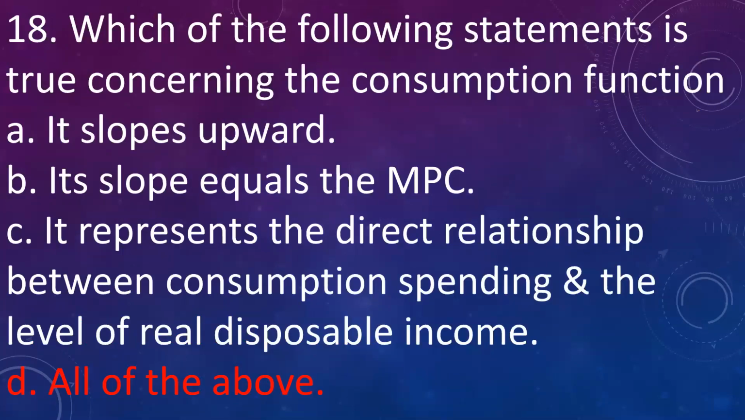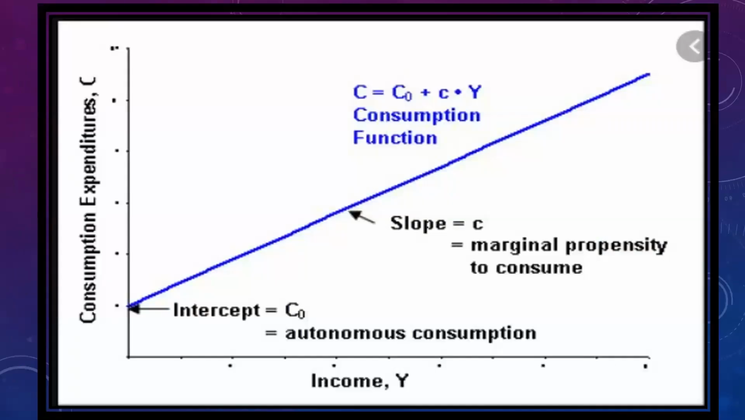You can see the consumption function curve shown here. You can see here the slope of consumption function is upward, that is from left to right. The slope is equal to marginal propensity to consume, and consumption function gives the direct relationship between consumption expenditure and income, and the intercept of consumption function curve is nothing but the autonomous consumption, which is independent of level of income.